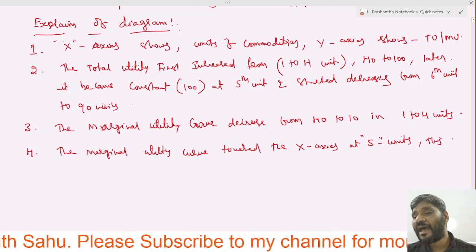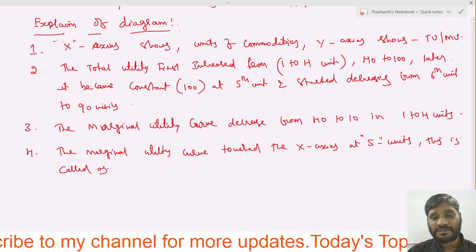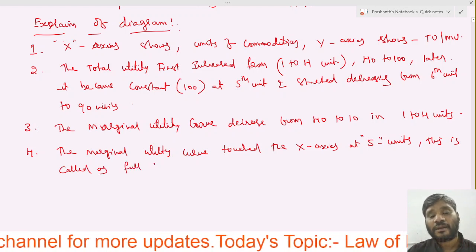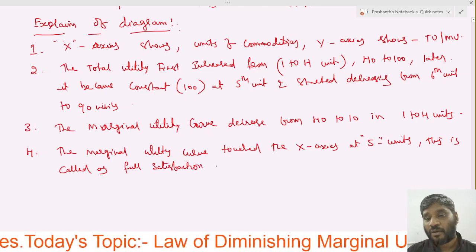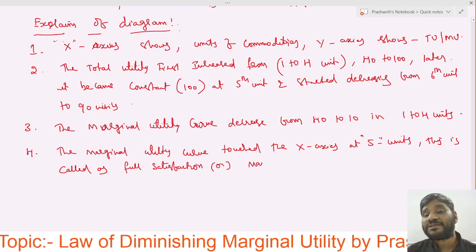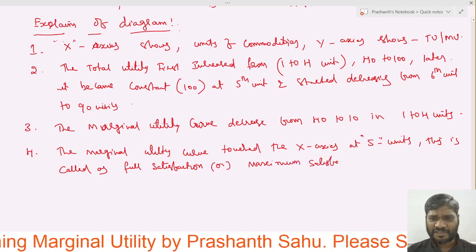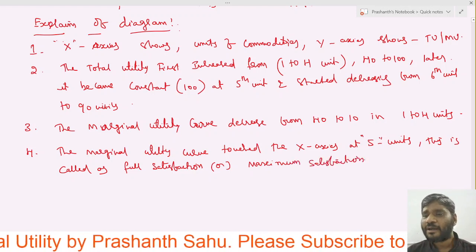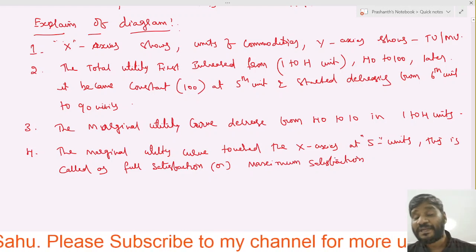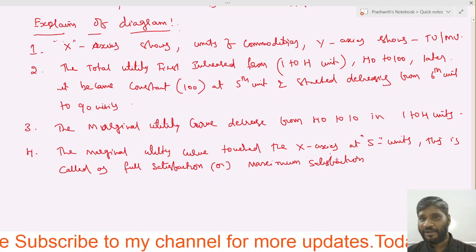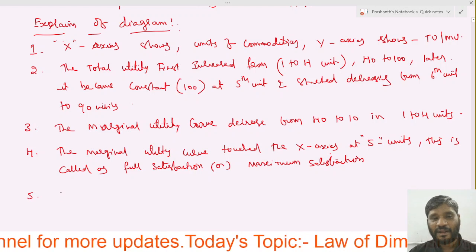This is called full satisfaction or maximum satisfaction of a consumer by consuming 5 units. Yes or no? It has touched the x-axis at 5 units. This is one event. Next, another event is also there.